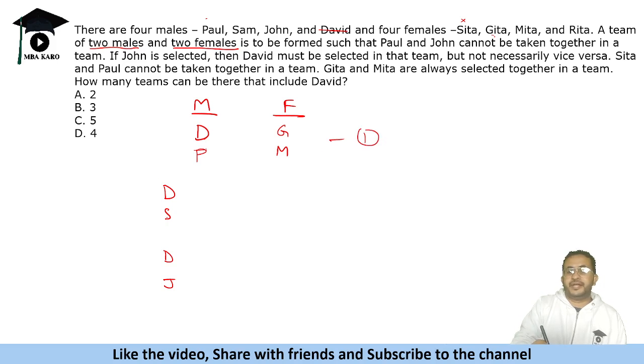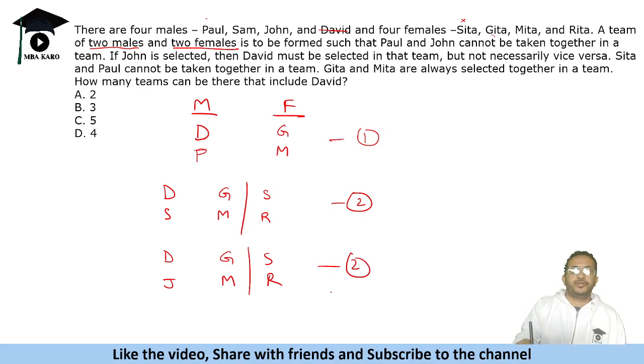Suppose we select D and S. So one is Geeta Meeta together. If we do not select Geeta Meeta, then the second possibility is Sita and Rita should be together. So there are two ways of selecting the team. We do not select Geeta Meeta, we will select Sita and Rita. Similarly, we can select Geeta and Meeta and we can select Sita and Rita. So two ways of selecting this also. So there are total 5 ways of selecting the team.